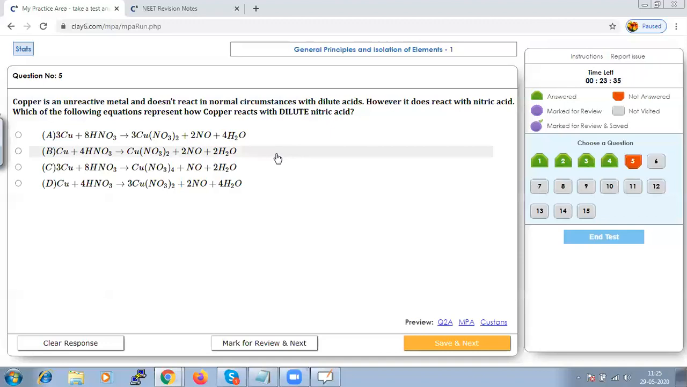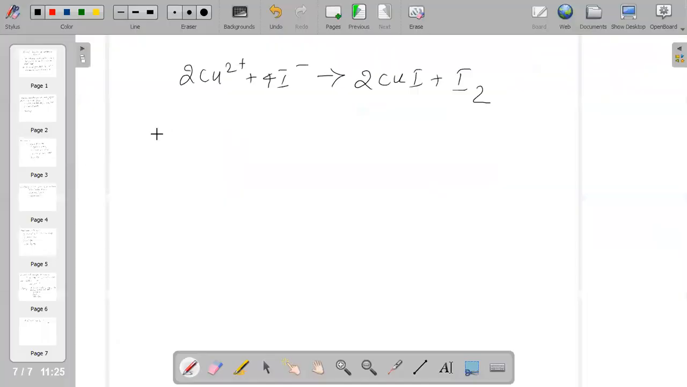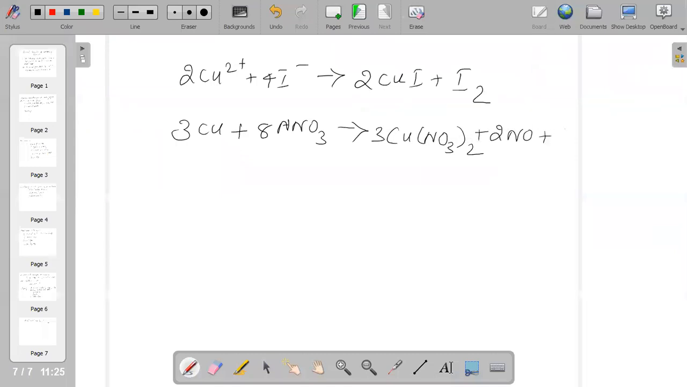So we could say that if copper is reacting with dilute acid, the ratio should be 3:8. The reaction is actually, when it is reacting with dilute acid, 3Cu plus 8HNO3 gives 3Cu(NO3)2 plus 2NO plus 4H2O. That means 3:8 ratio. Check it out in which option it is available.